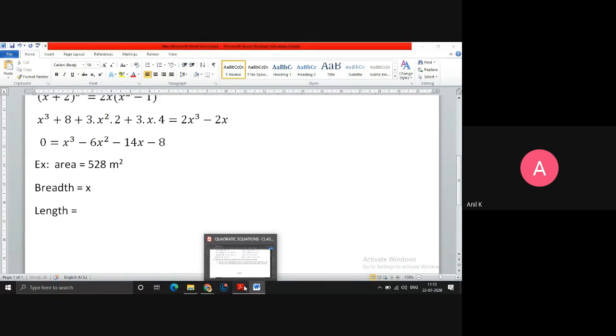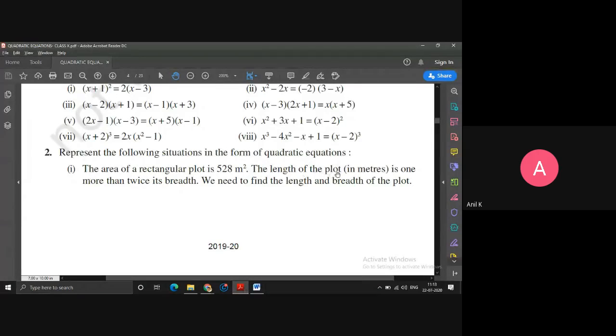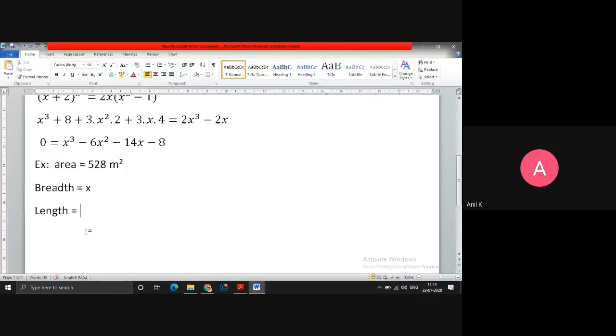Length is given. Length equals one more than, one more means plus, and twice of its breadth. So length equals 1 plus 2 times its breadth. Breadth means x. Is that clear? How did we get the length equation?